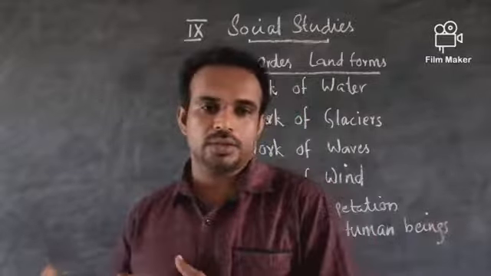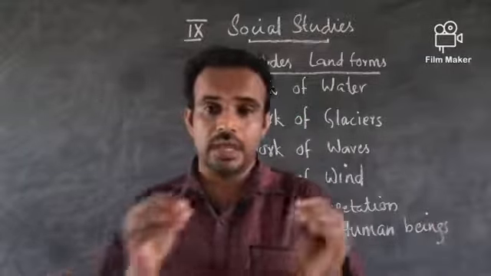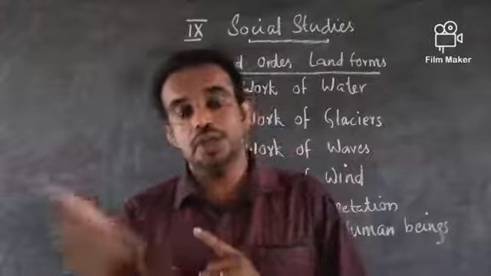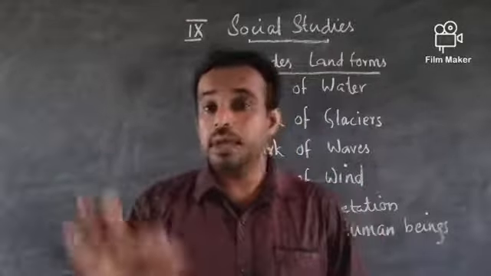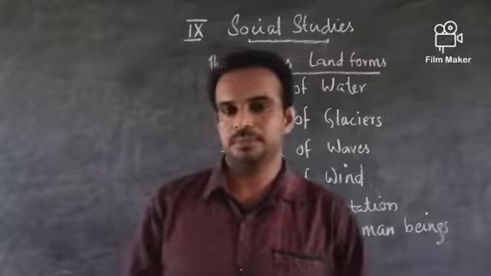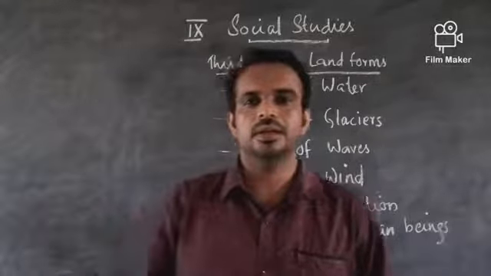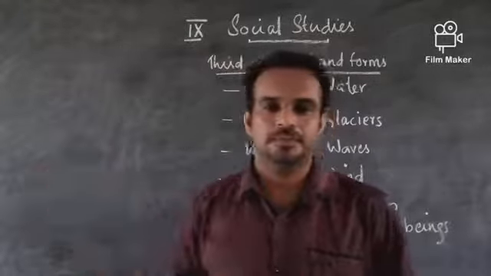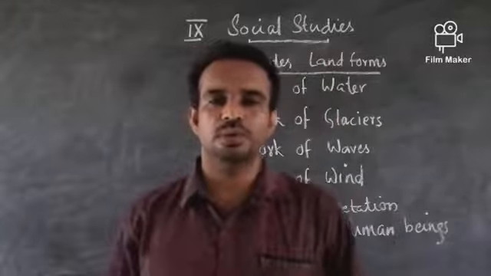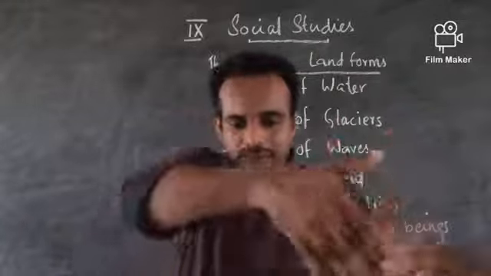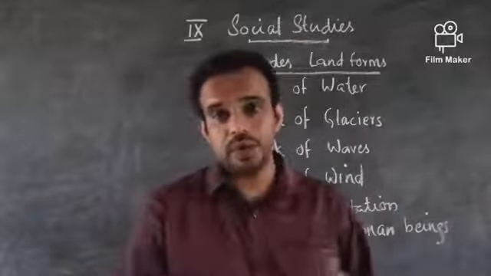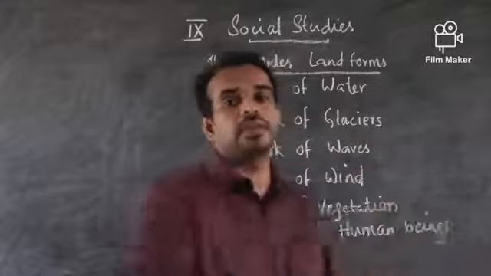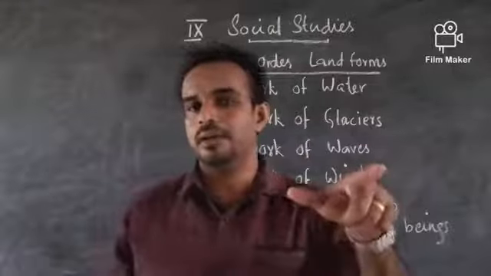When the land is cutting into the sea, it is called a cape, like the Cape of Good Hope, that you will study in history. Cape of Good Hope, because it is a piece of land that is extending into the sea, that is what is called the cape. And in the same way, when the water is extending into the land, it is called the Bay of Bengal.